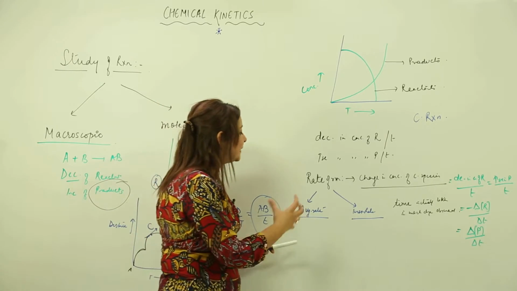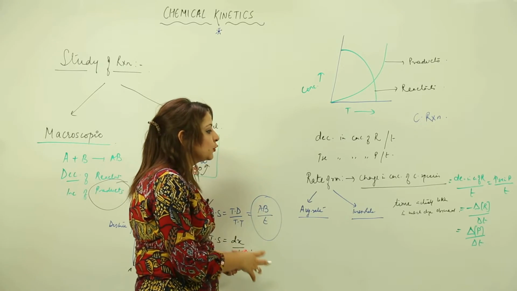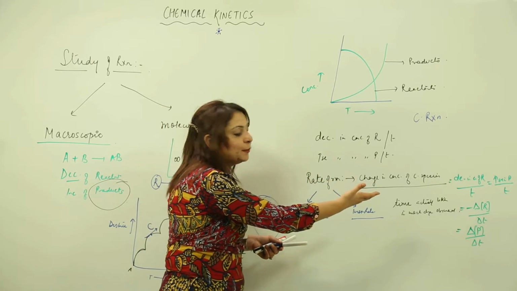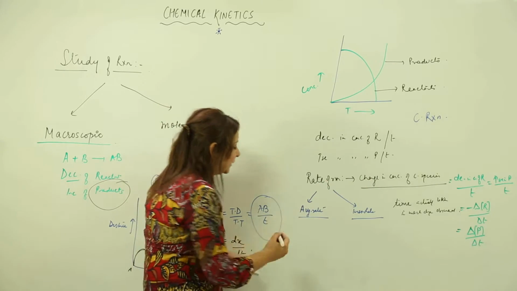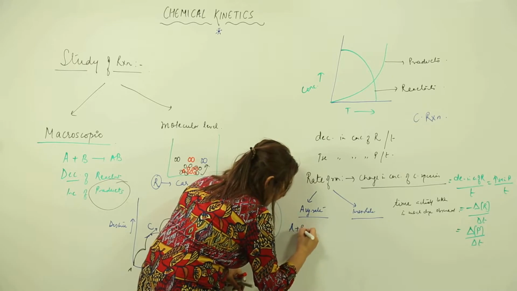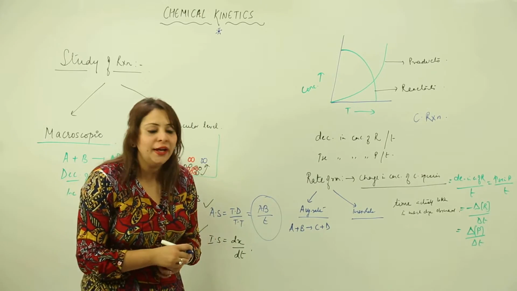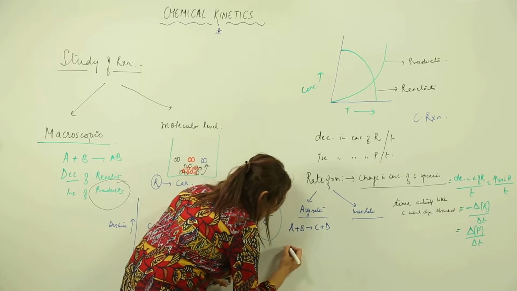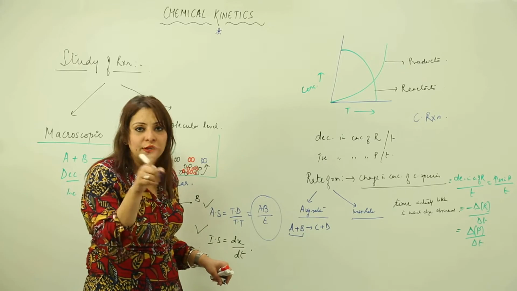When we write the average rate, we denote it as I did here: minus delta [R] upon delta t and delta [P] upon delta t. Let me write an example. Suppose I have this reaction and I need to write the average rate. Because A and B are reactants, I denote their concentration changes as negative.